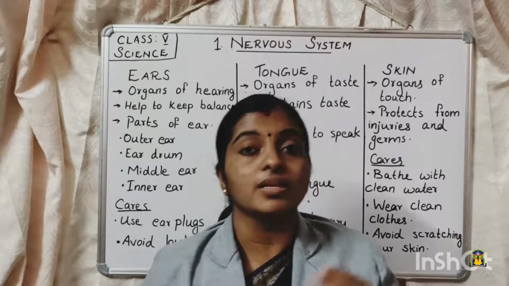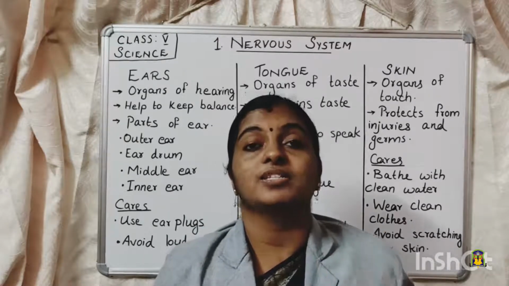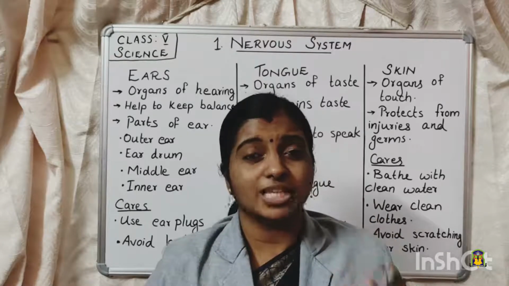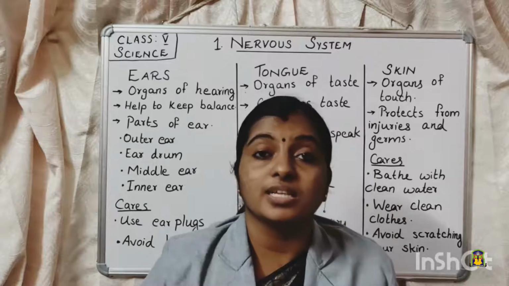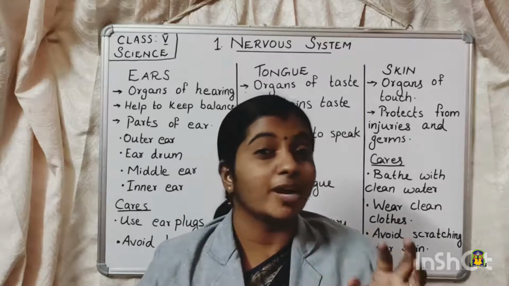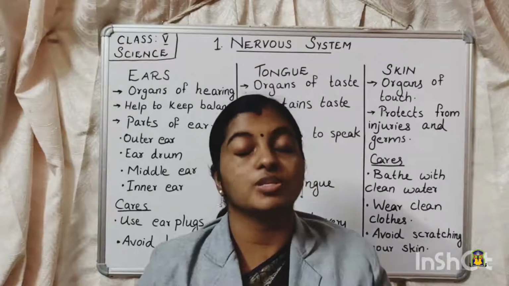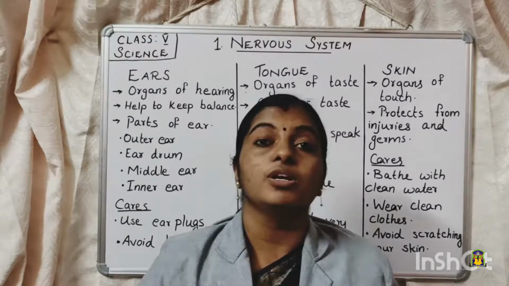We know that when a sound wave enters, it causes the eardrum to vibrate. When the sound wave is very heavy, that is if it is a very loud noise, it will cause the eardrum to vibrate violently. The vibrations will be very fast and cause damage to the eardrum. So we should never expose ourselves to loud noises.